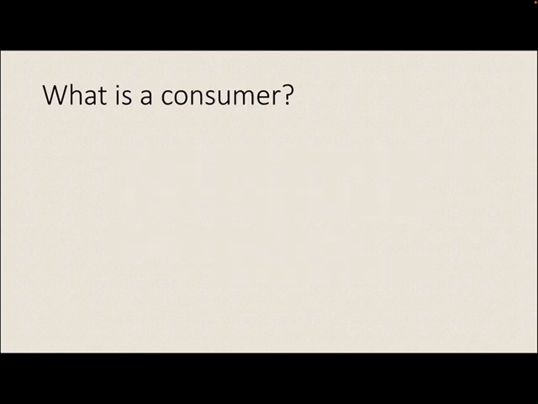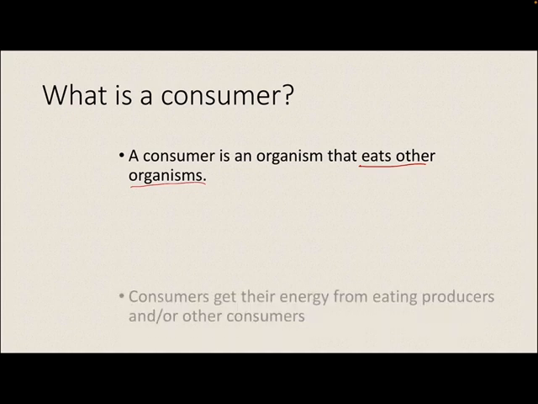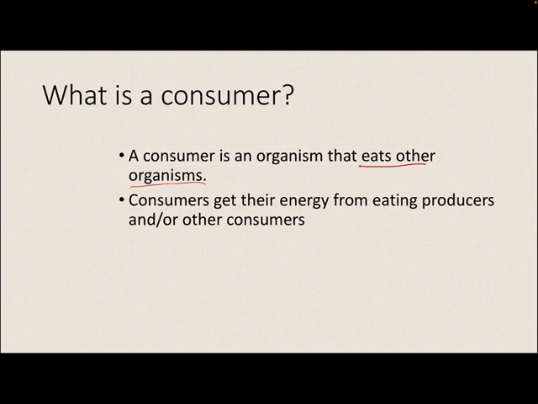Now, on the opposite end of that, you have consumers. So what is a consumer? A consumer is an organism that eats other organisms, right? They don't make their own energy. They have to get their energy from an additional outside source. They have to eat something else. Consumers get their energy from either eating producers or other consumers, right? So you could have consumers that eat producers, or consumers that eat other consumers, or consumers that eat both producers and consumers.